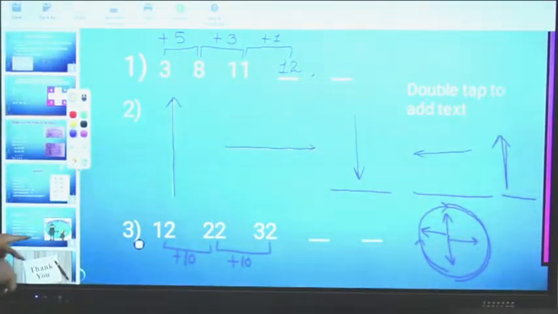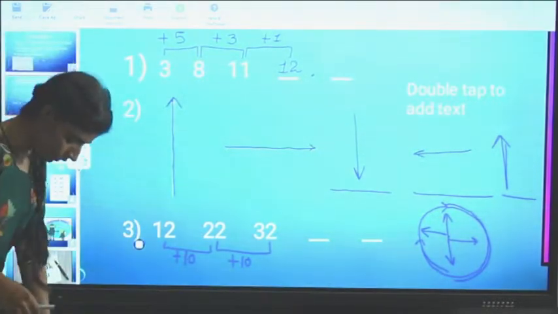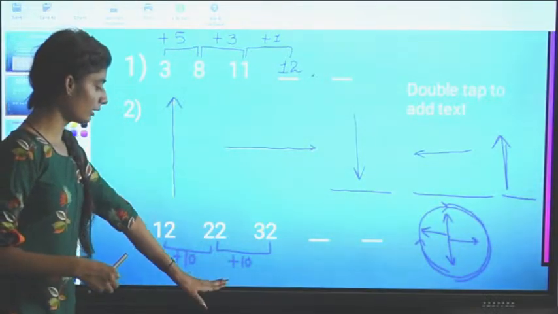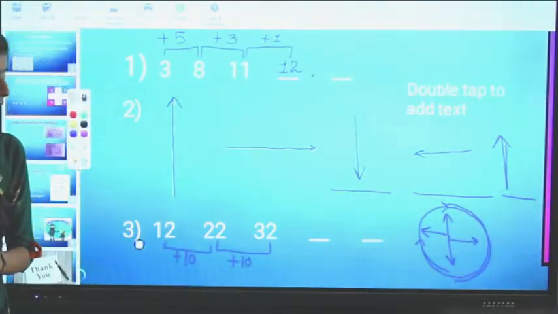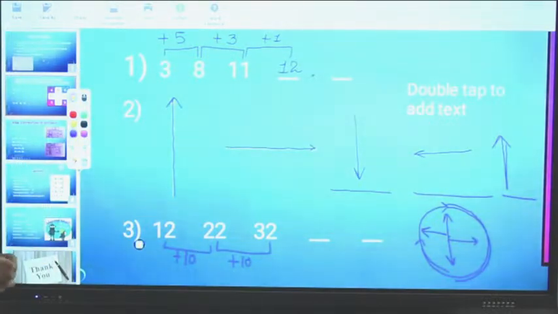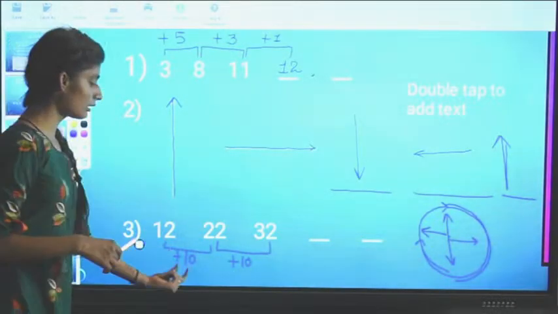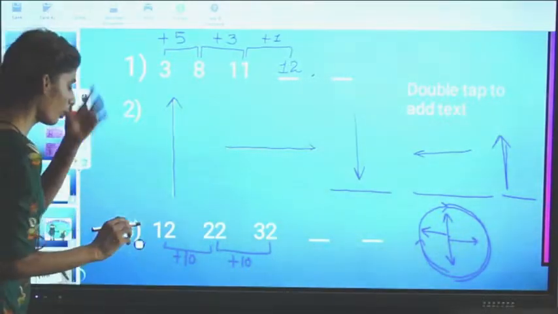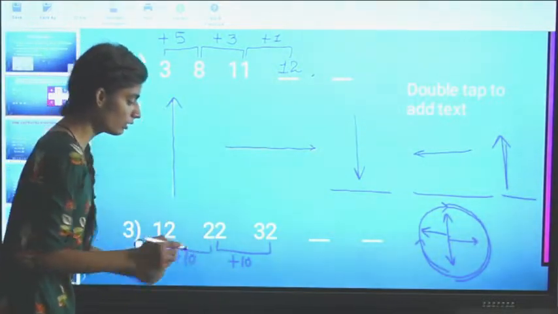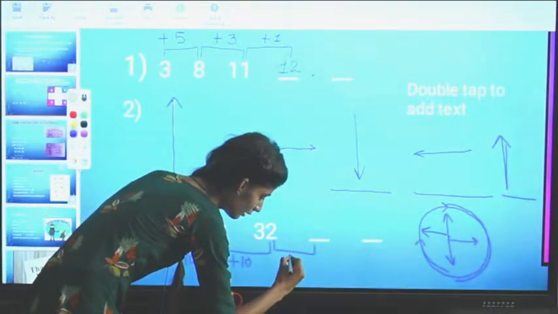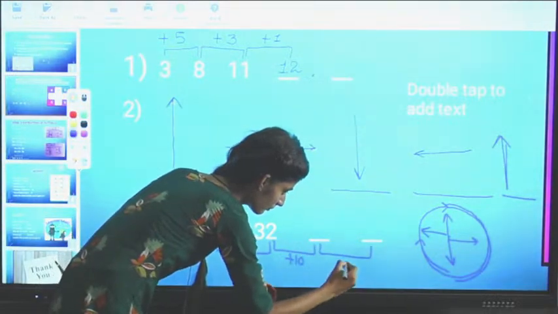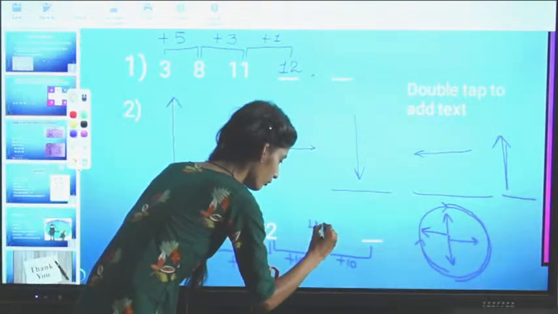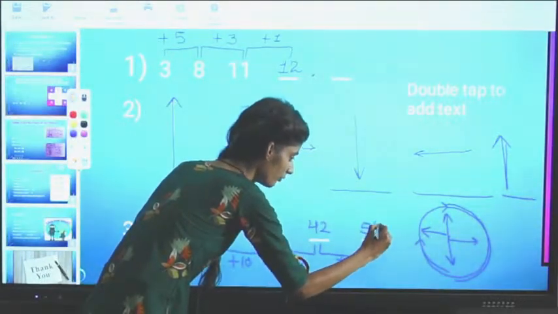Like in first term I have added 10, thereafter I have got second term, 12 plus 10, 22. In second term I have added 10, then I have got 32. So 12 plus 10, 22, 22 plus 10, 32. So the same logic we will apply in the further steps. So obviously if I am adding 10 to these, so in the next 2 steps also we will add 10. 32 plus 10, 42, and 42 plus 10, 52.